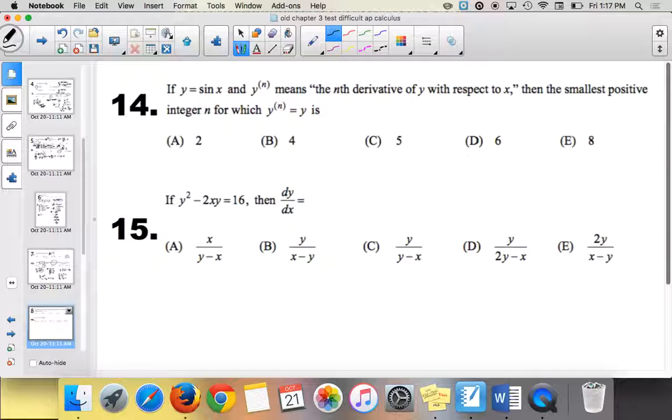All right, so y equals sine of x. It says y raised to the parenthesis n means the nth derivative with respect to x. So it says, what is the smallest positive integer n for which the nth derivative is equal to the original? That's what it's saying. 4, right? So the original was sine, and then first derivative, second derivative. So it's the fourth derivative. That's the same. Yeah, so that one was just kind of hard to understand the notation.